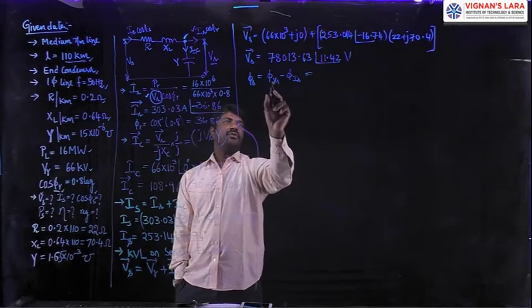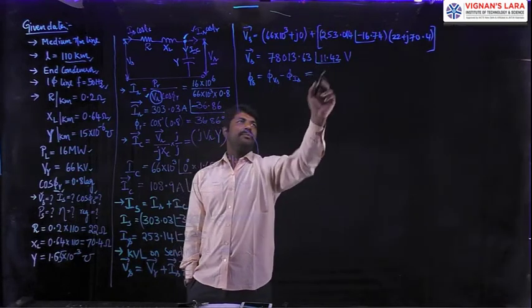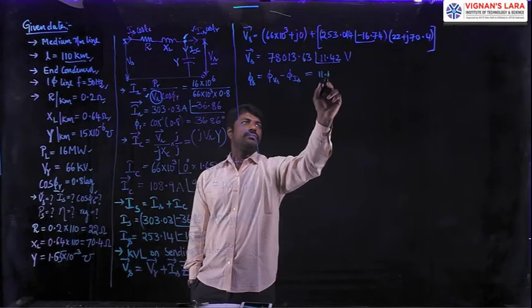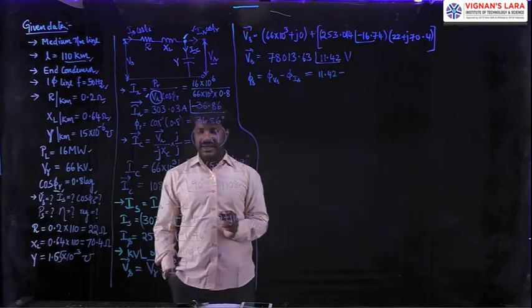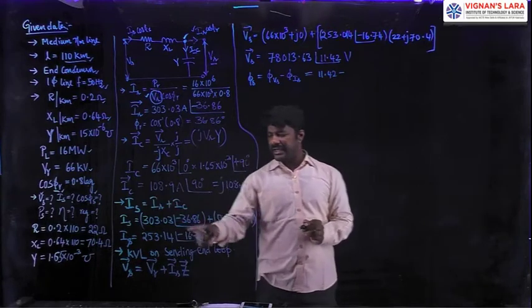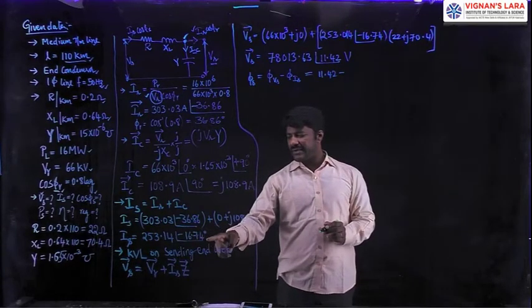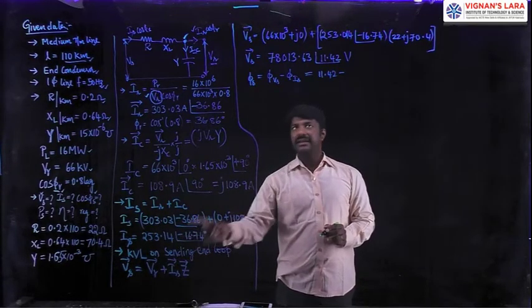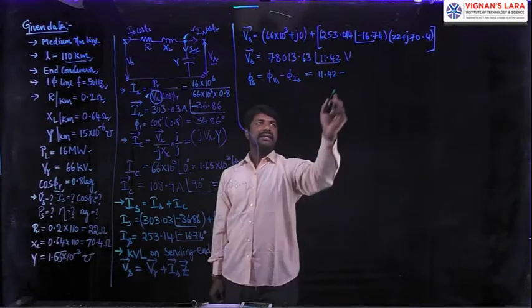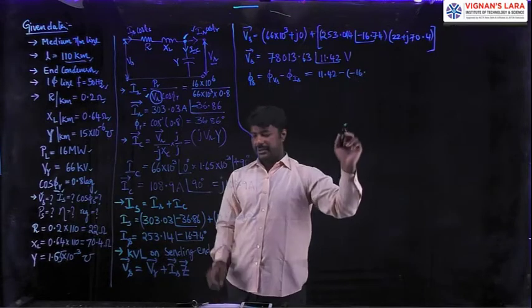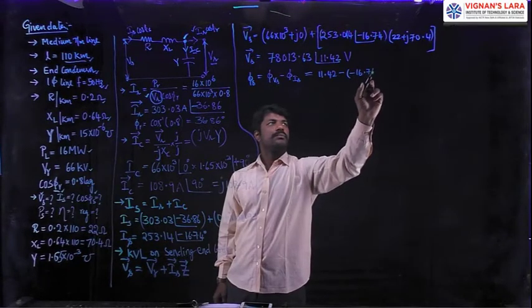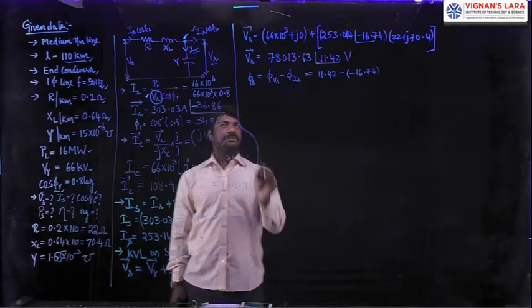The phase angle of the voltage is 11.42, which is to be subtracted with the phase angle of the current, minus 16.74. Then I have to subtract this as minus of minus 16.74. As minus of minus, it is plus.